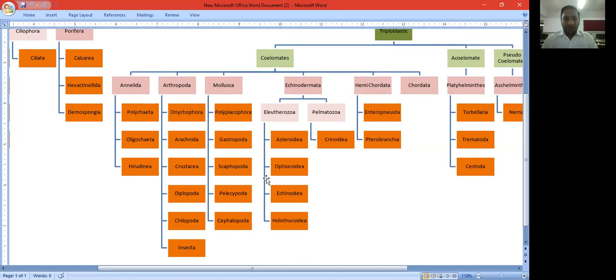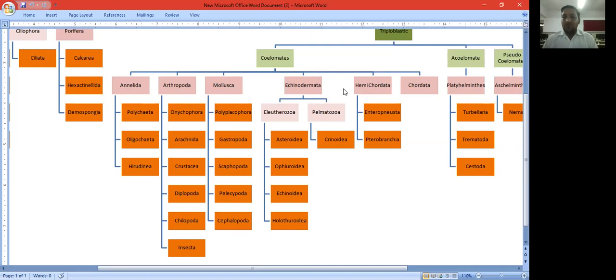If the locomotory appendages are present on the head region, it is named Cephalopoda. If the locomotory organ is present on the gastric region, that means the abdominal region, it is named Gastropoda. Gastro means gastric or abdominal region, and poda means appendages. The organisms that have appendages on their gastric region are named Gastropoda.